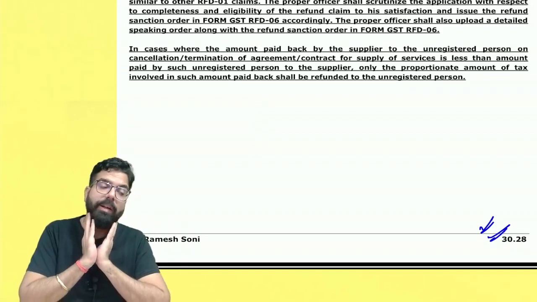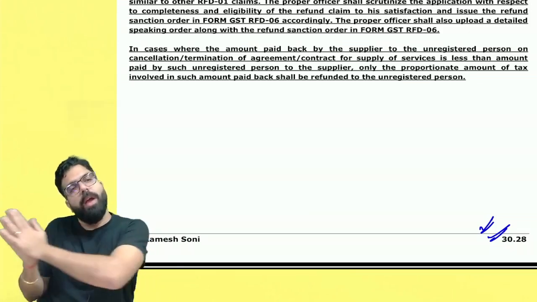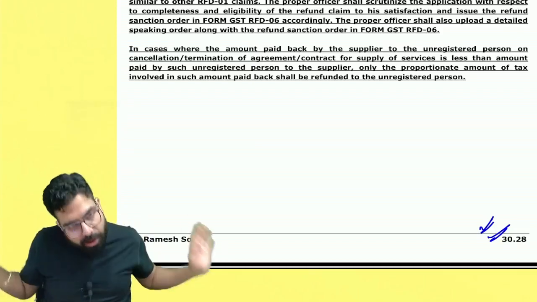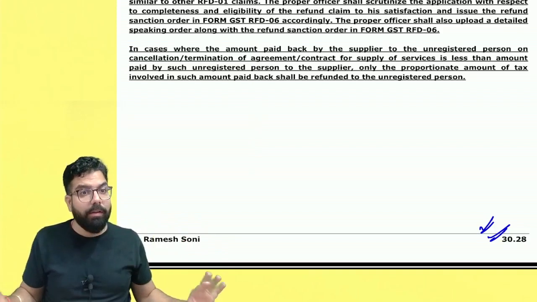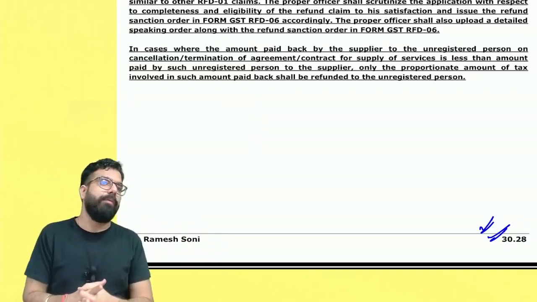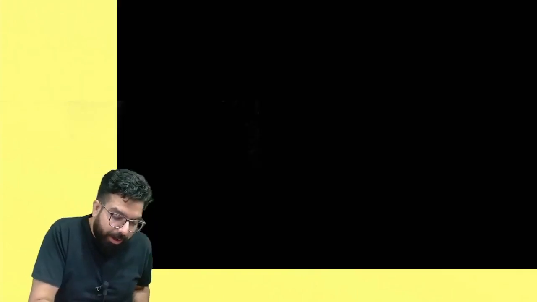But remember one thing, if the time limit for the credit note has not gone, then your supplier should issue you a credit note and give you the GST. But if the supplier did not issue you a credit note and did not give you the GST back, then in that scenario, you can apply for a refund of the GST paid. Done, sir. Point is clear over here.